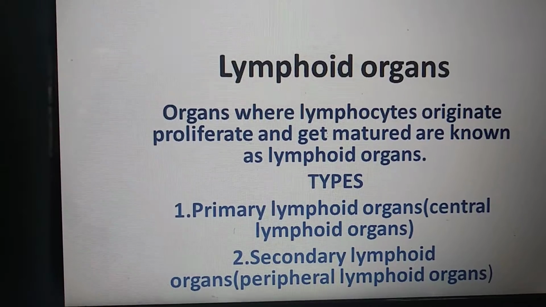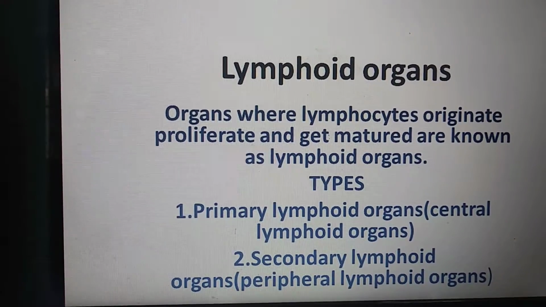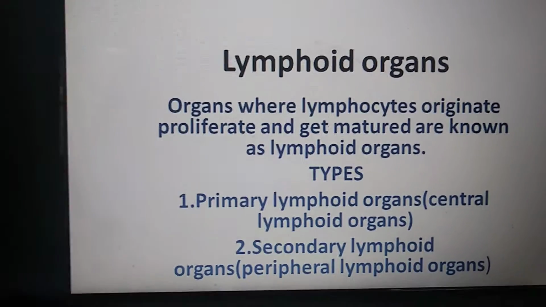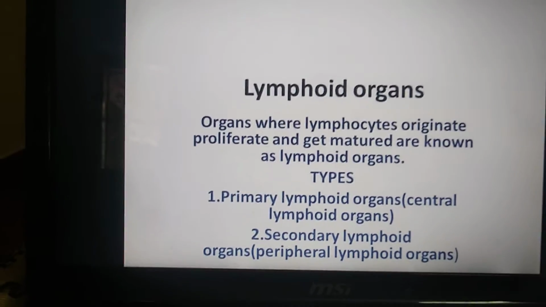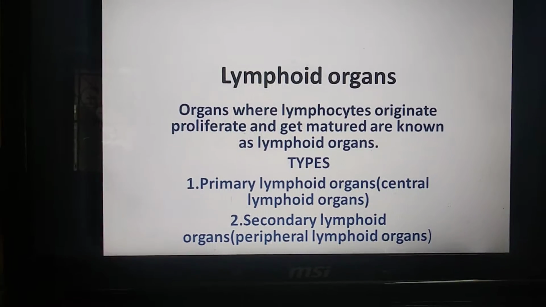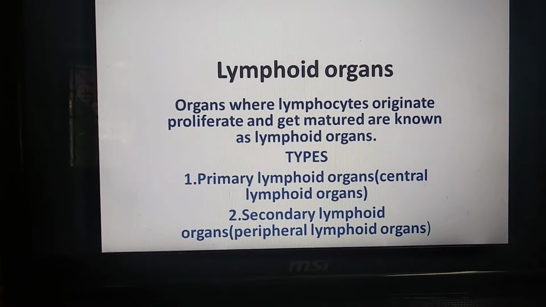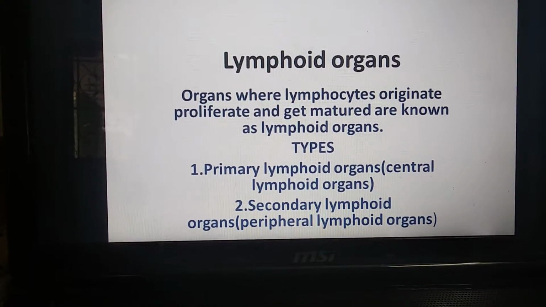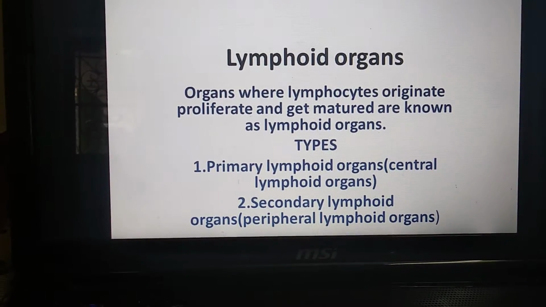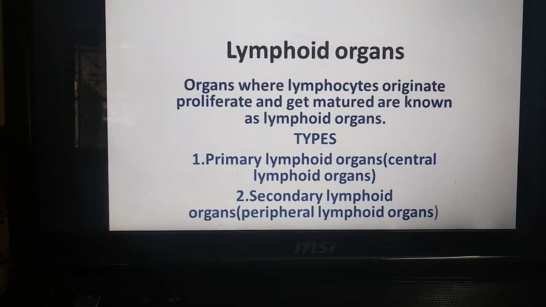Before we go to today's class, we will recall what we learned in the previous class. Last class we studied types of immunity. What are the two types of immunity? Innate immunity and acquired immunity. Innate immunity means inborn immunity. Acquired immunity means adaptive immunity. Acquired immunity is again classified into two types, active and passive immunity. Then immune responses. Immune responses have two major types: primary responses and secondary responses.